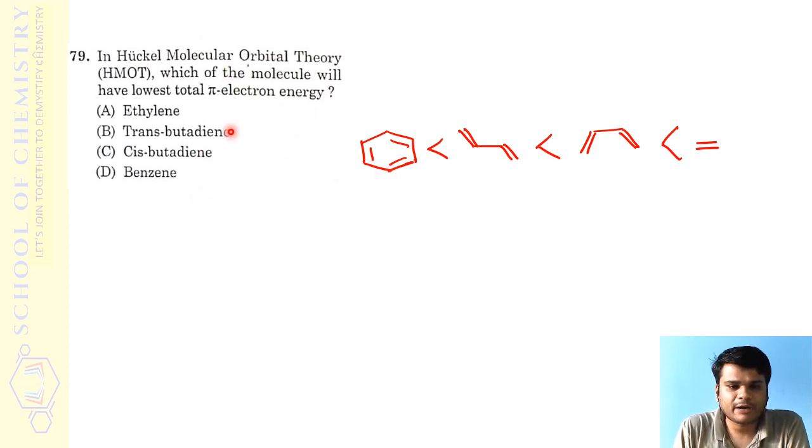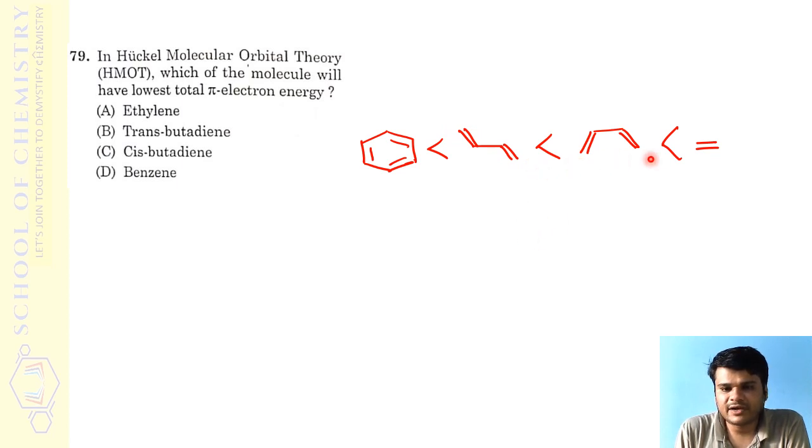Actually then we have to calculate. Maybe if it is necessary I will attach it by pinning a comment. I'll pin that comment. So if a video or some solution calculations are necessary, I can give that. The simple way to solve it is that for benzene pi electron delocalization will be maximum, so therefore its pi electron energy will be minimum, right? So next will be trans butadiene, where efficient delocalization is possible.